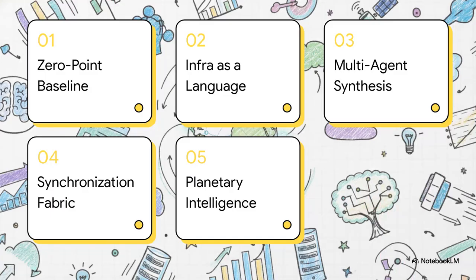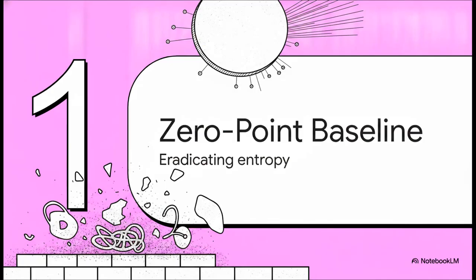To really grasp how this architecture pulls this off, we're going to take a quick bottom-up tour. We'll start with the zero-point baseline, move into infrastructure as a language, check out multi-agent synthetic intelligence, unpack the synchronization fabric itself, and wrap up with governed planetary intelligence. So, let's start at the literal ground floor.